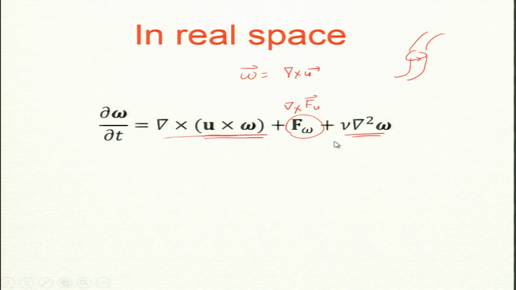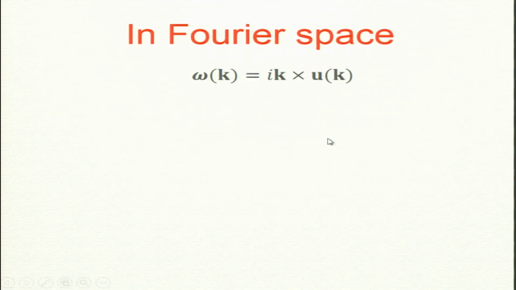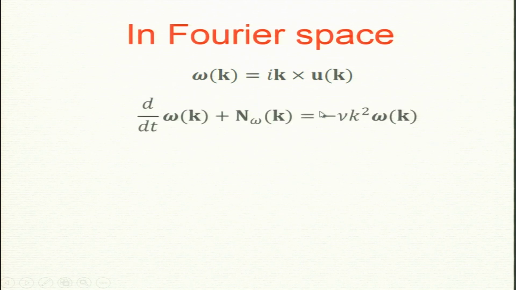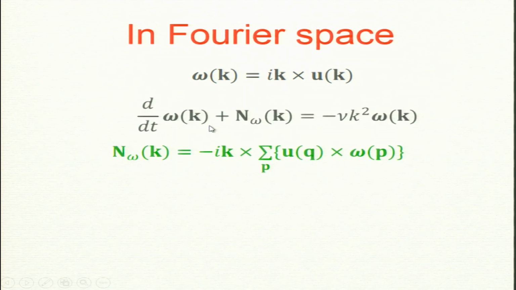So, in Fourier space, since flux means you work with Fourier space, that is best, though there is some derivation of flux in real space, but Fourier is most convenient. So, we will work with Fourier space. Omega becomes i k cross u k. I take the old equation which I showed you in the last slide and convert it to Fourier space.